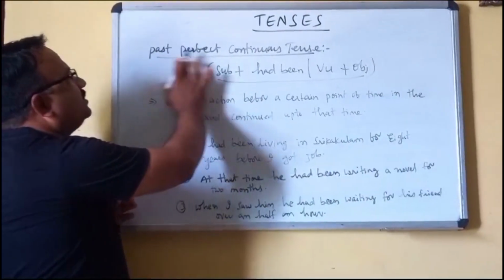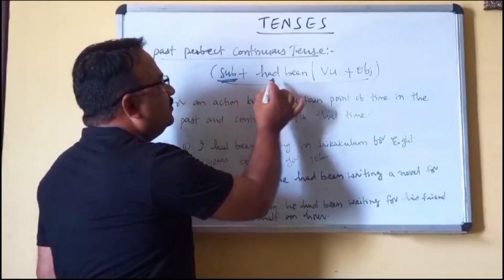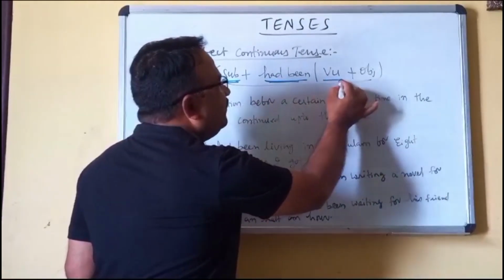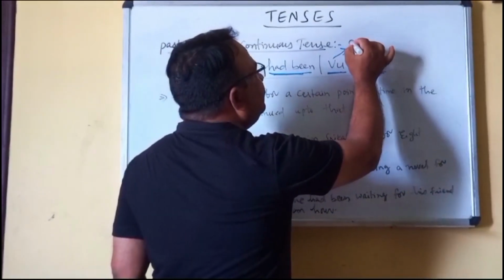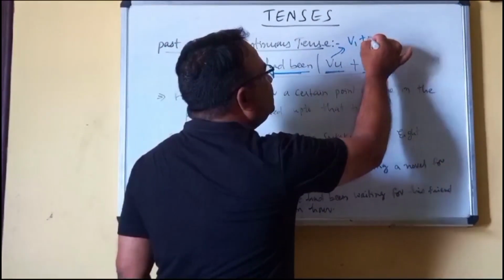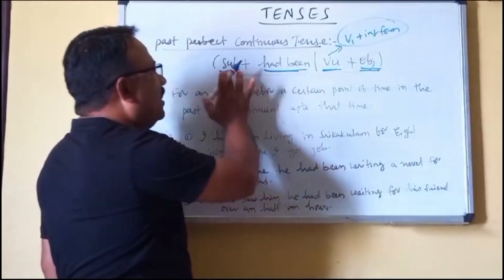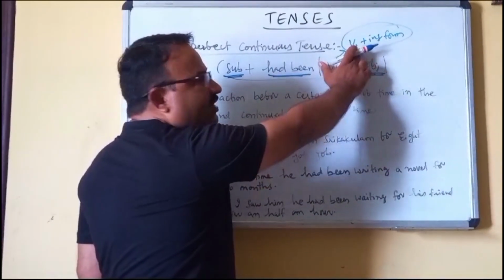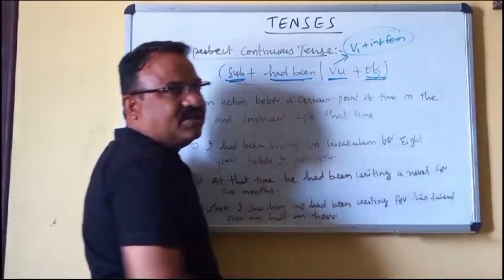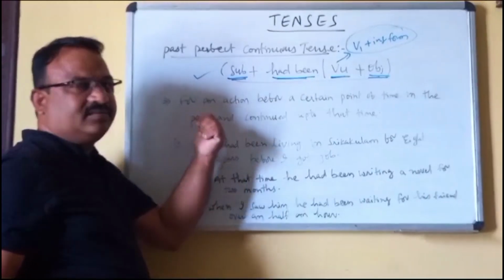Let us see past perfect continuous tense. Structure: subject plus had been plus V4 plus object. As we said, V4 means V1 plus ing form. So, subject plus had been plus V4, that means V1 plus ing form, plus object. This is the structure. Let's see this condition.